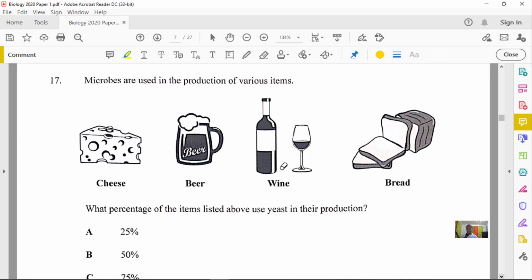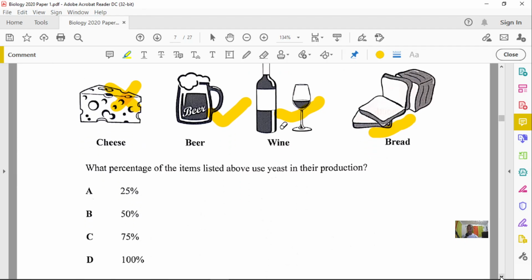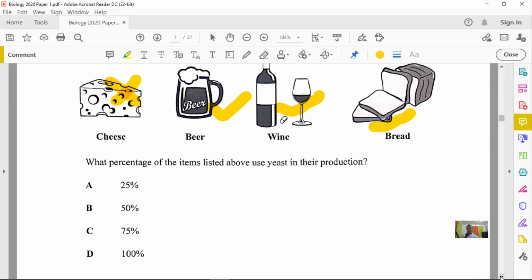All right, so for cheese, not quite. Beer, yes. Production of alcohol, because yeast will undergo alcoholic fermentation. So beer and wine pretty much in the same category. Bread is used. The yeast is used in bread. And the function of yeast within bread making is really to respire and to produce carbon dioxide that will cause the bread itself to rise. All right, and that's why the bread becomes soft and fluffy, because of the production of carbon dioxide.